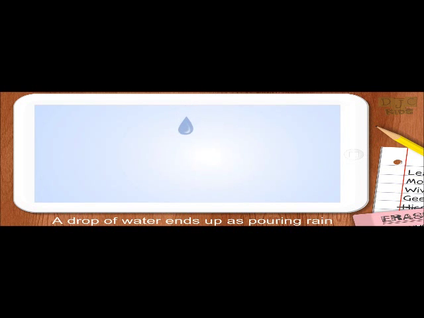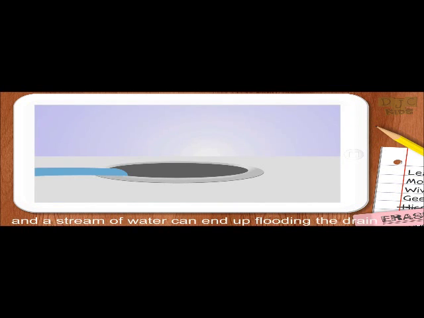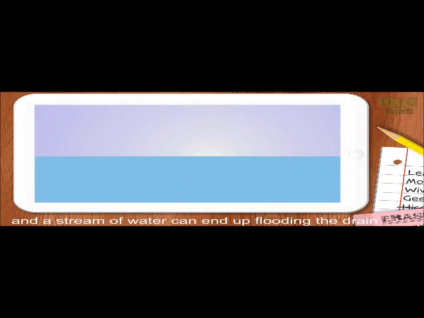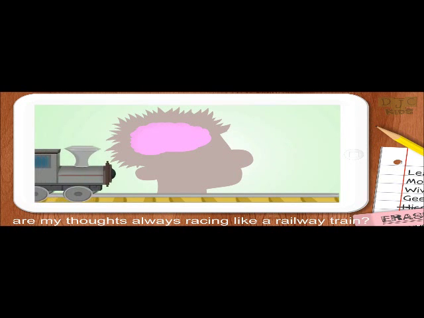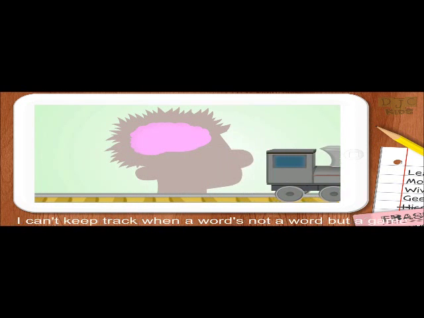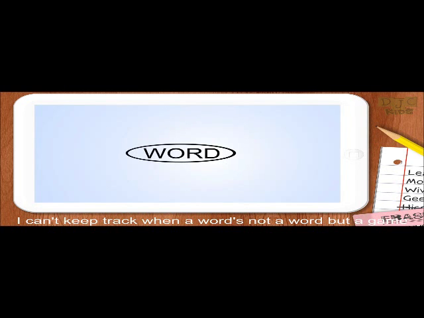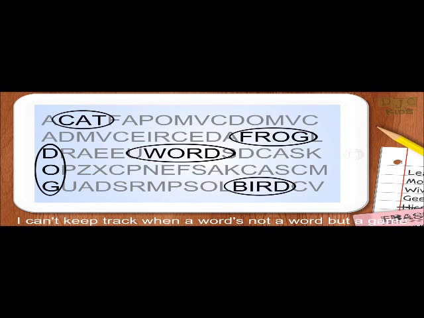A drop of water ends up as pouring rain, and a stream of water can end up flooding the drain. Do I mind that my mind is in my brain? Are my thoughts always racing like a railway train? I can't keep track when a word's not a word but a game.